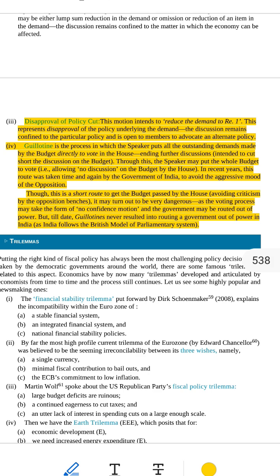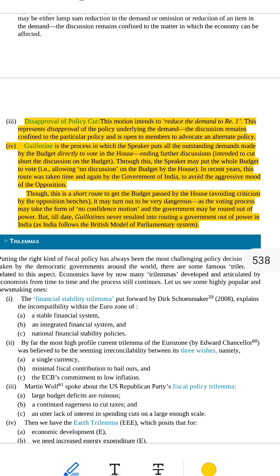Why does the government use it? Sometimes the government knows the opposition will argue too much. The Parliament will take too long. People will start criticising their budget plans. So the government tells the Speaker, please use guillotine and finish it fast. Is it risky? Yes, because if members are angry and vote no, that vote may become a no confidence motion. This means we don't trust the government anymore. And if that happens, the government may fall. They might have to resign.